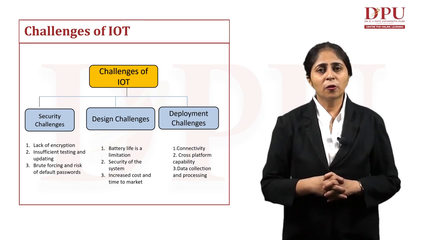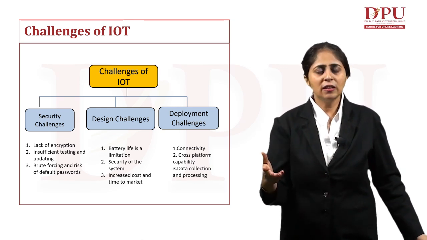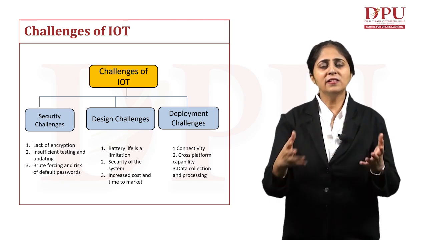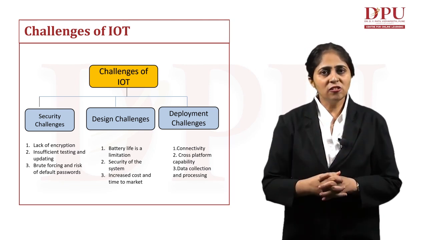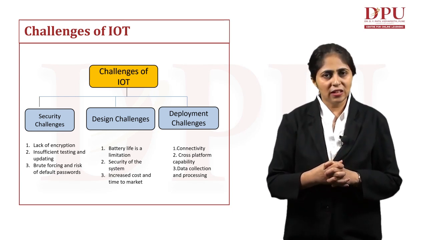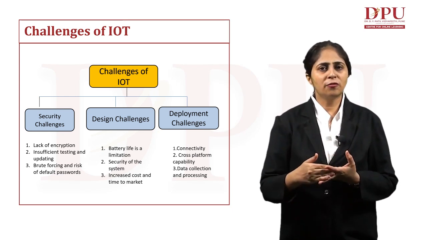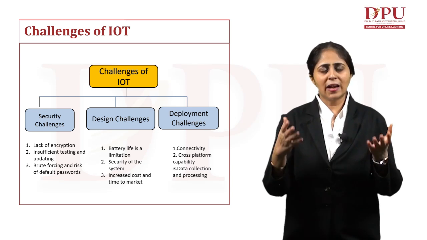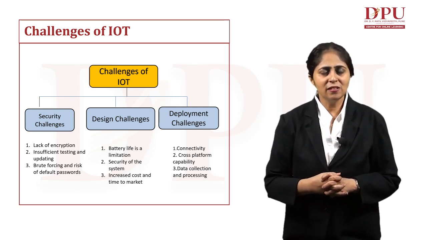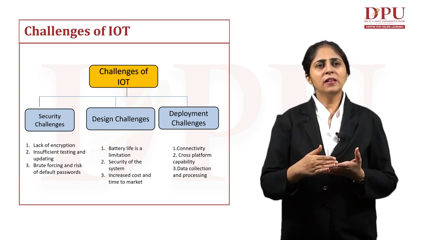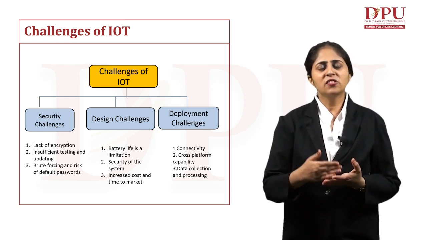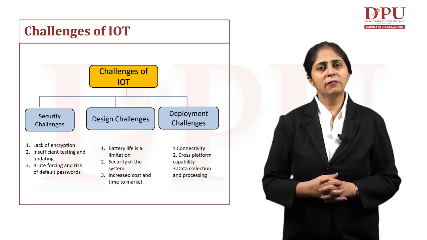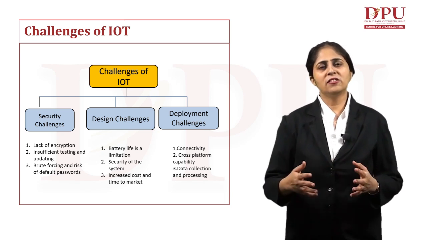Then data collection and processing. Since these devices are communicating all the time, so much data is being transferred. So when we deploy these devices, another challenge that we face is the collection and processing of this data. These are the few challenges of IoT that majorly occur when a person tries to enable IoT enabled devices. The major challenges faced are the security challenge, design challenge, and deployment challenge. With this, we complete our unit 3, which is all about IoT, Internet of Things.